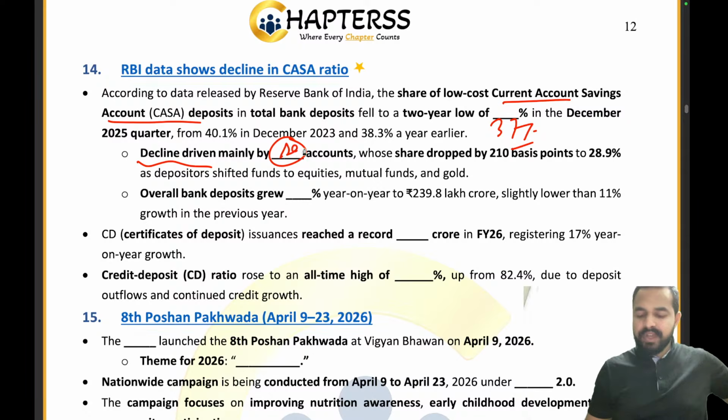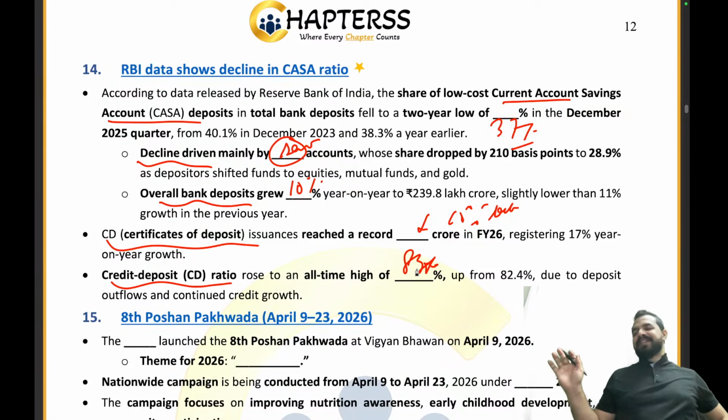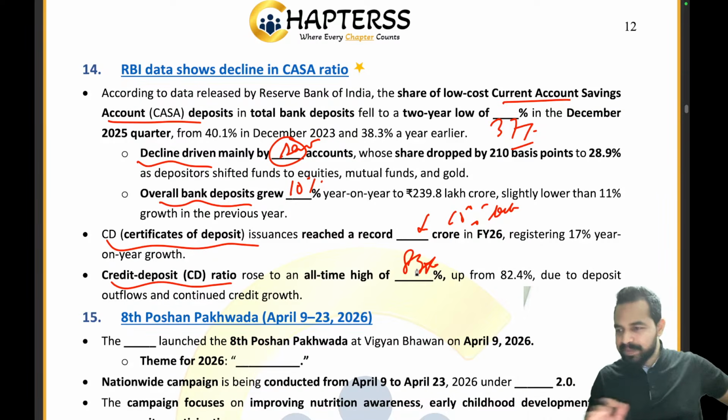Savings accounts. Overall bank deposits grew by how much percent? 10%. Certificates of deposit reached a record what amount? 15.5 lakh crores. CD ratio is at an all-time high of what percent? 83%. Absolutely right. Everybody is able to give me the right answer here. Well done.